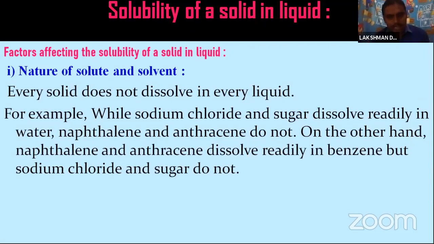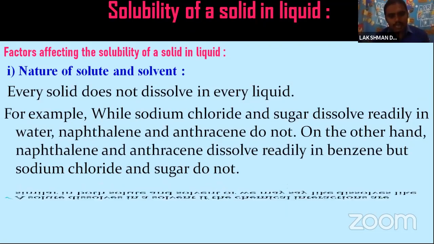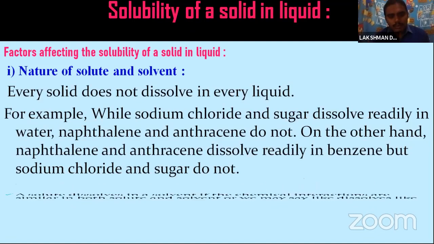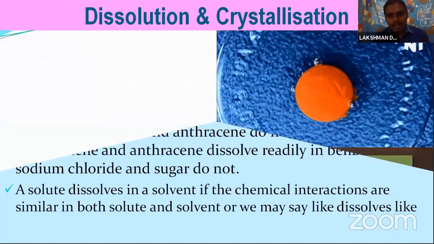When the chemical interactions between solute and solvent are similar, they can easily form a solution. This is called like dissolves like.